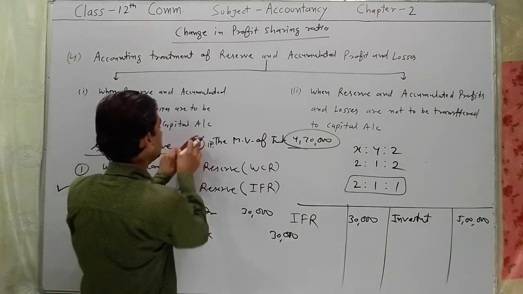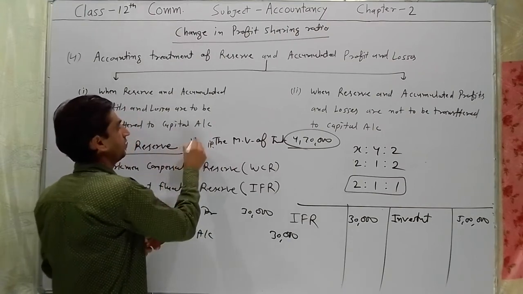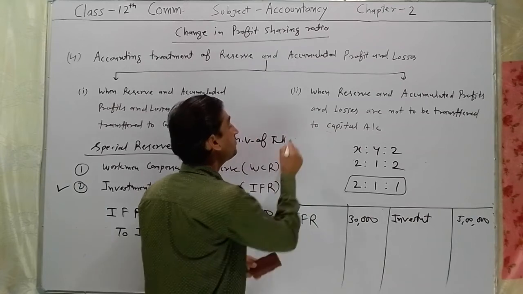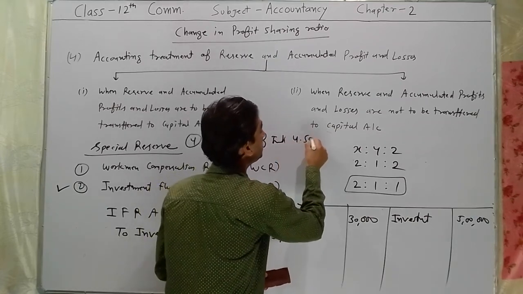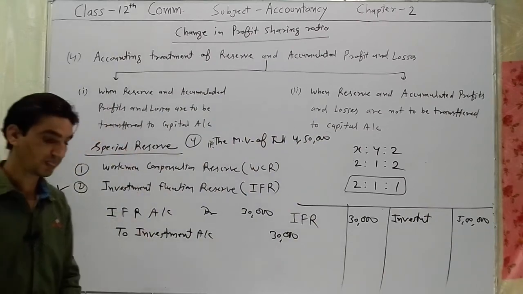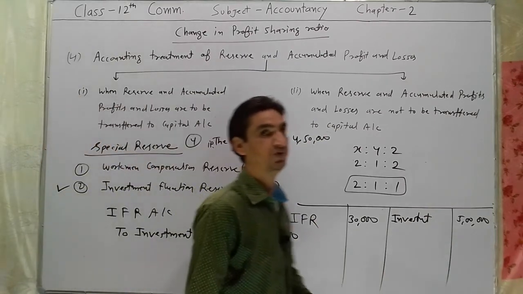And the fourth condition, if the market value of investment is rupees 4,50,000. Listen, most important point.